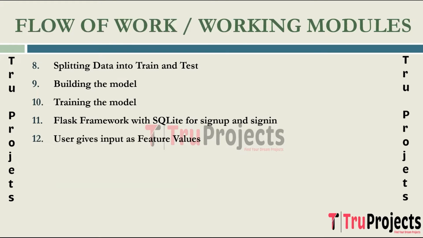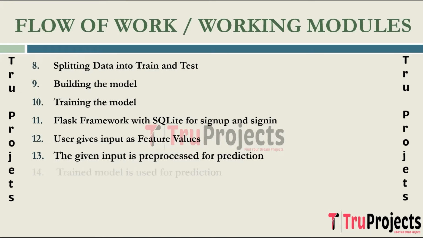User gives input as feature values. The user interacts with the application by providing input values for the features required for stroke prediction. This input is collected through the front end of the web application. The given input is pre-processed for prediction. The user input data undergoes the same pre-processing steps as the training data. This ensures that the input is in a format compatible with the trained machine learning model.